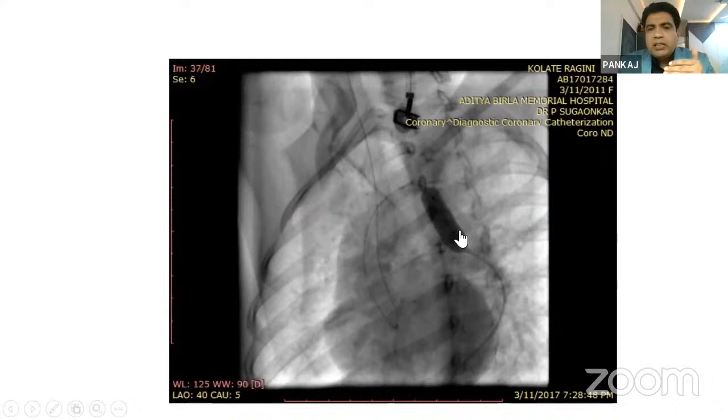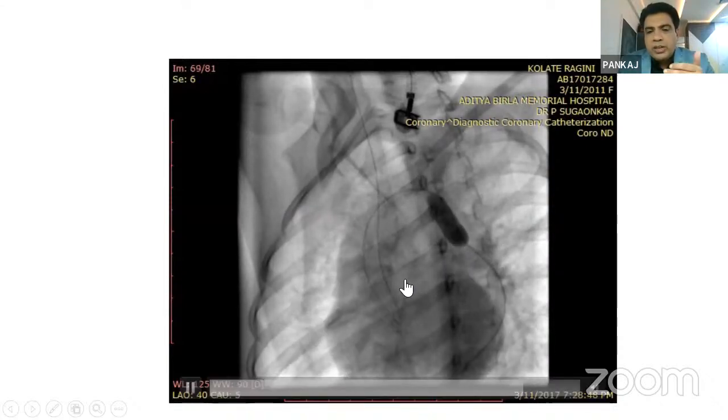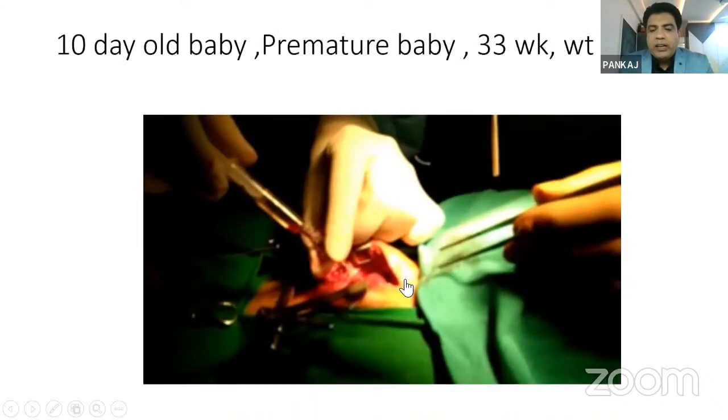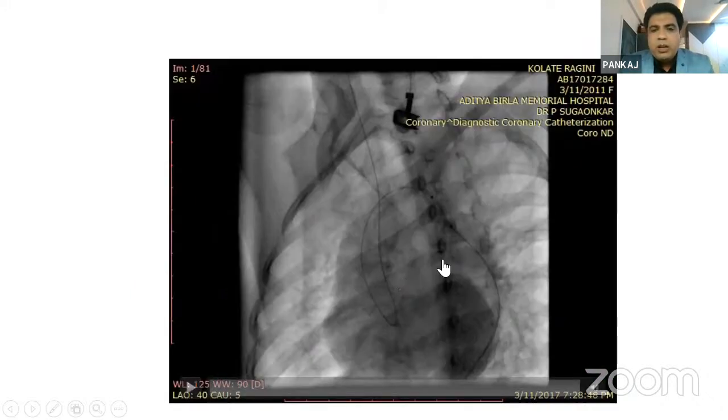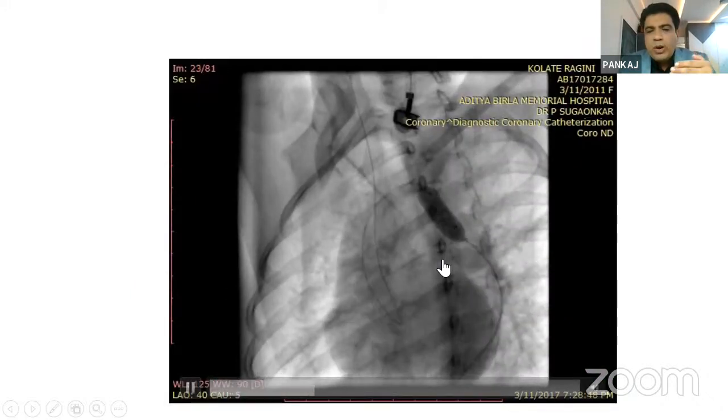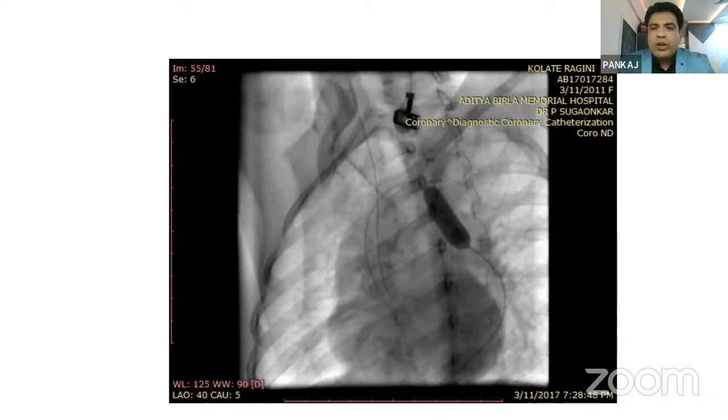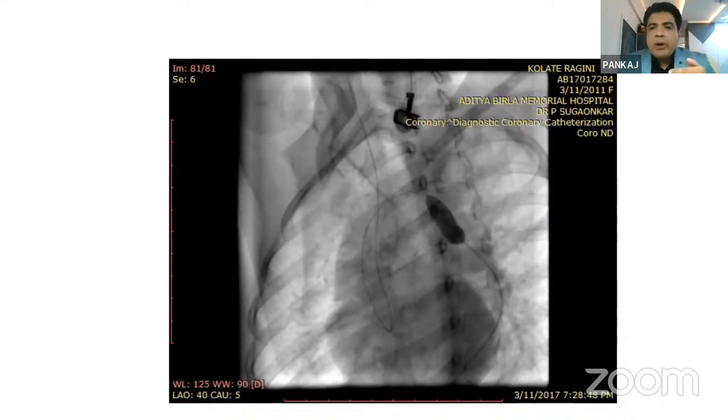And you can see the severe balloon dilatation is there. And after that, it is a nice opening of the coarctation of aorta. So when a coarctation of aorta is in a baby less than 6 months old, surgery is the treatment of choice. But whenever there is significant LV dysfunction in a small baby, this baby was 1.2 kilos with LV dysfunction, came in emergency. And that's the reason we had to open his coarctation area to salvage him.